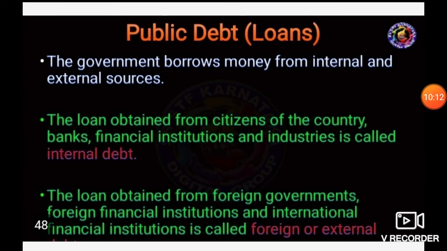Loans obtained from the citizens of the country, banks, financial institutions and industries are called internal loans. External loans are loans obtained from foreign governments, foreign financial institutions and international financing institutions.